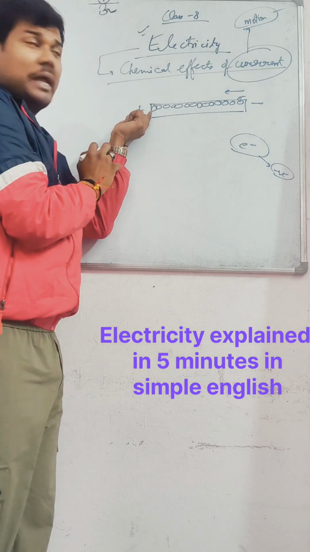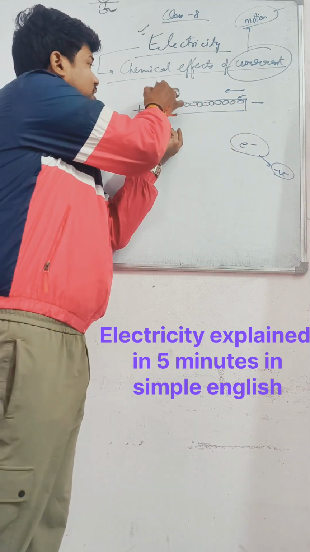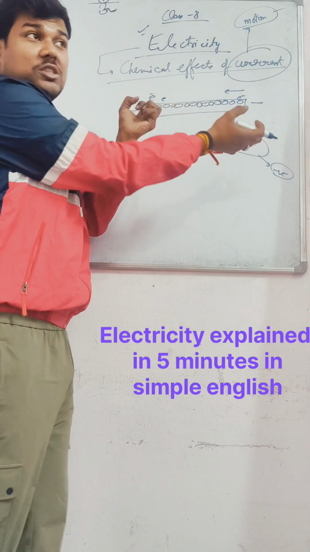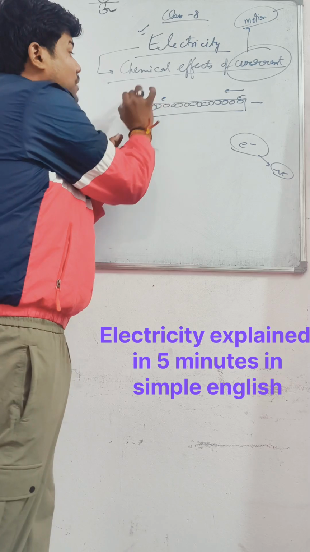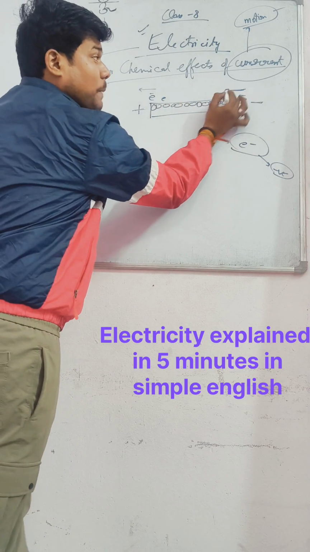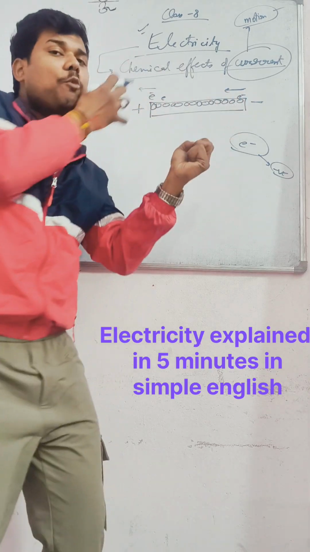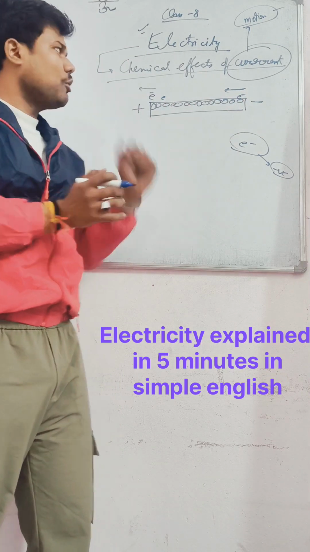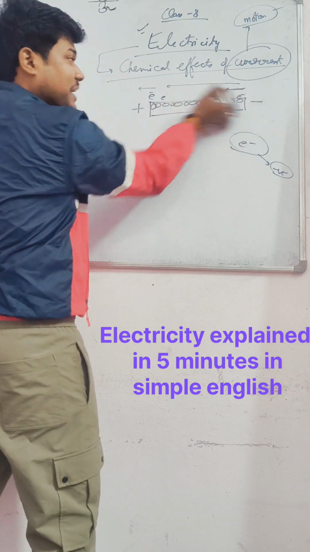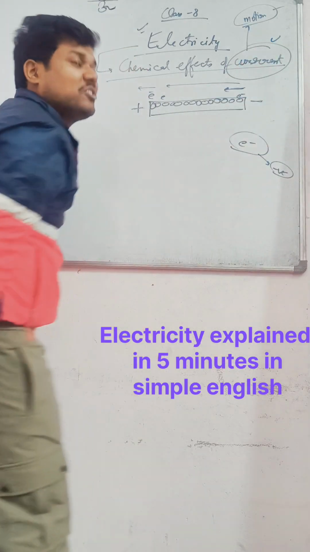And the electrons are in all the atoms everywhere. What will happen? These electrons with this positive, because positive and negative attract each other. This positive terminal wants to pull the electrons, and this negative terminal wants to repel the electrons. Due to these two forces, there is some motion created in the conductor. These electrons start to move in this direction, from the negative to the positive terminal, and this is what electric current or electricity is.